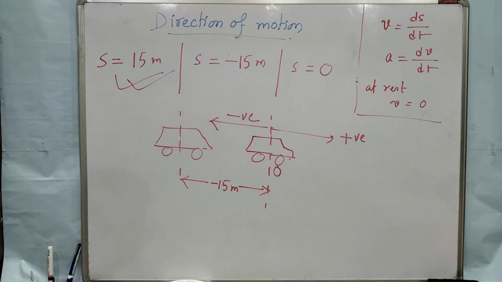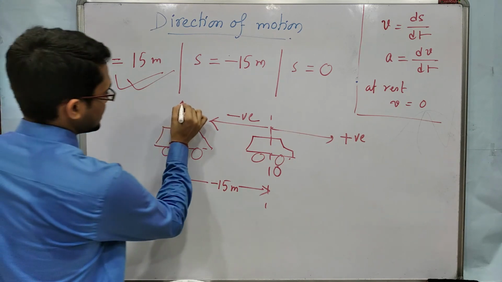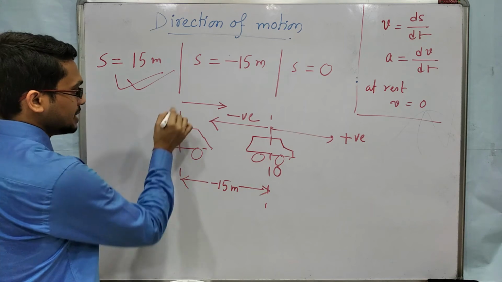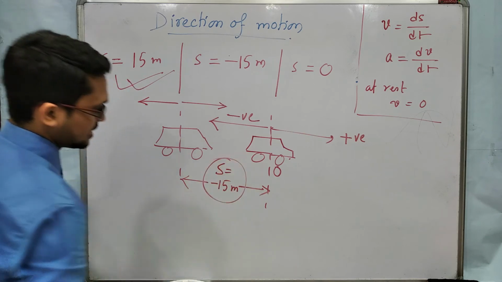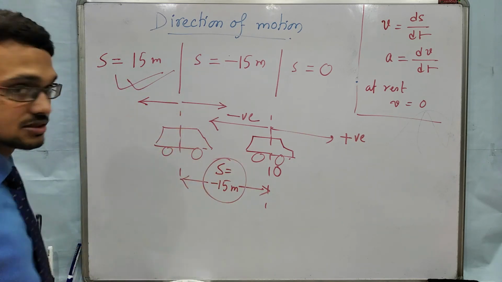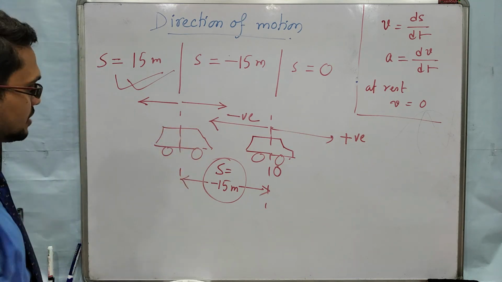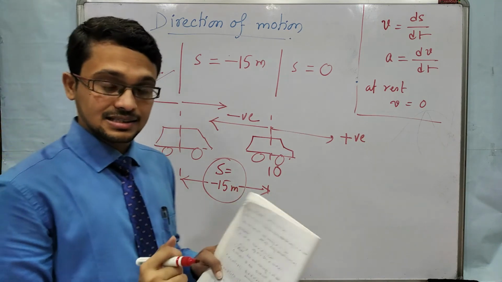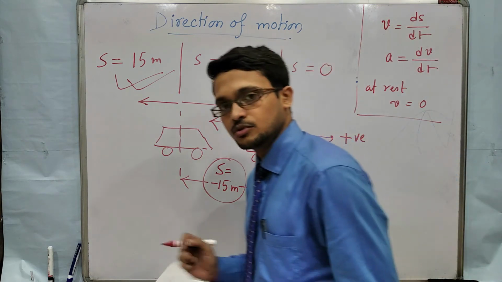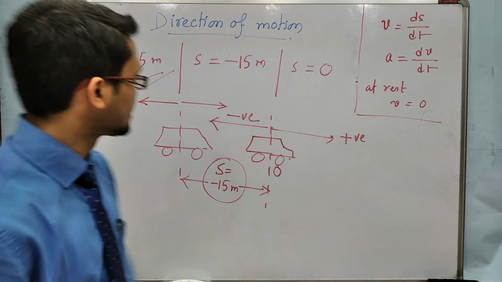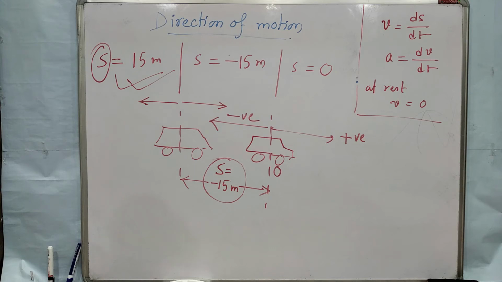At this position the car may be at rest, it may be moving along the positive axis, or it may be moving along the negative axis. So s equal to minus 15 meter does not tell about its direction of motion. It is only telling about its position. Clear? So displacement does not tell about its direction of motion.